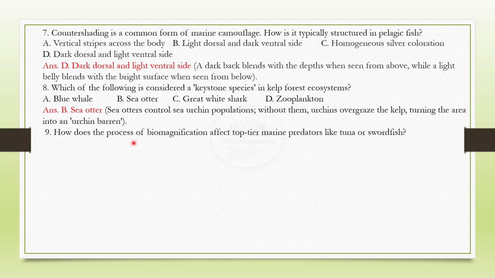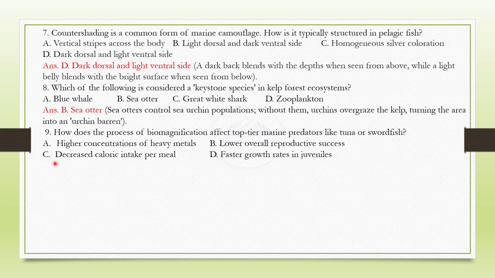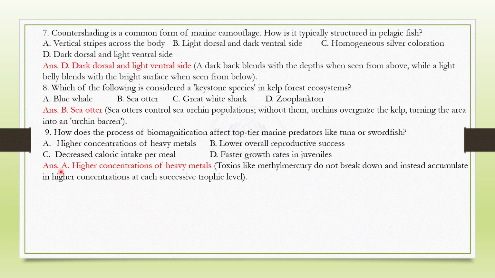How does the process of biomagnification affect top-tier marine predators like tuna and swordfish? The choices are given here for the correct choice to mark, and the correct answer is A. Higher concentrations of heavy metals. Toxins like methyl mercury do not break down and instead accumulate in higher concentrations at each successive trophic level.